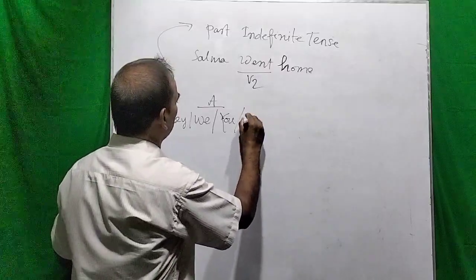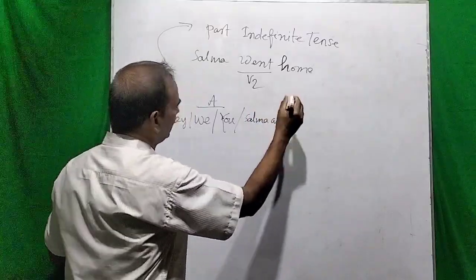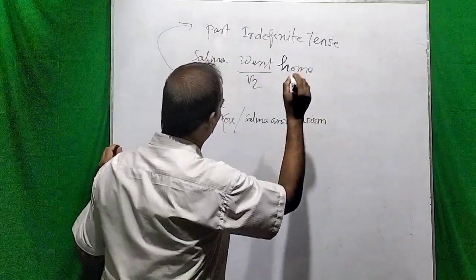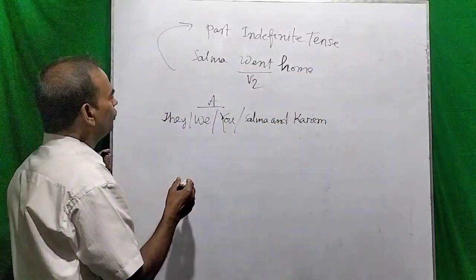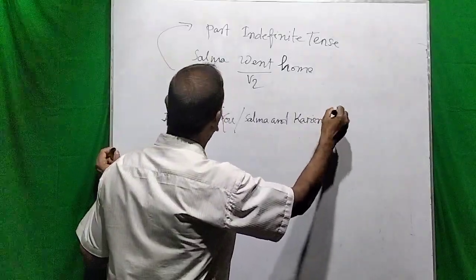Suppose Salma and Korim. So they, we, you, Salma and Korim.